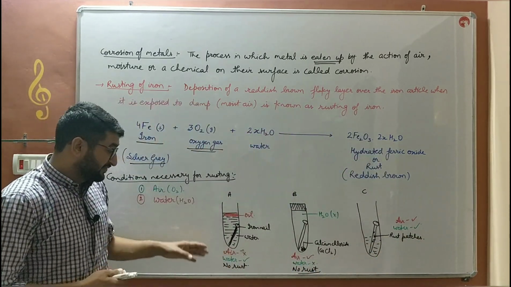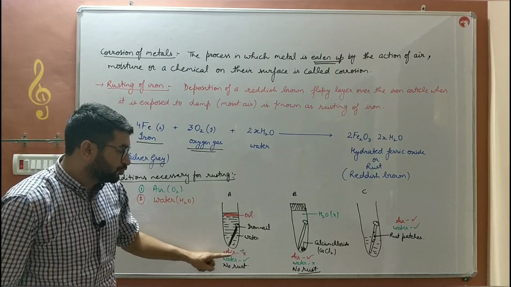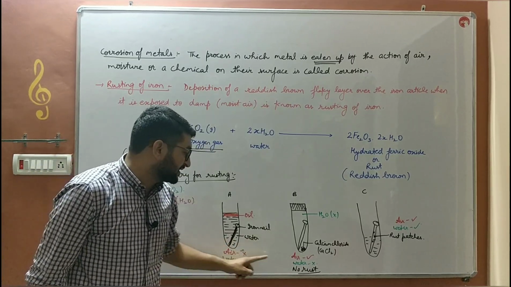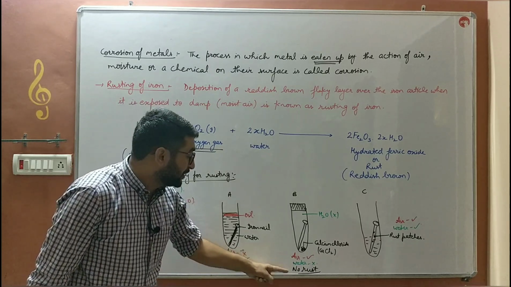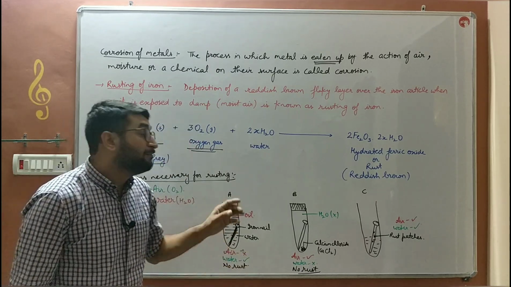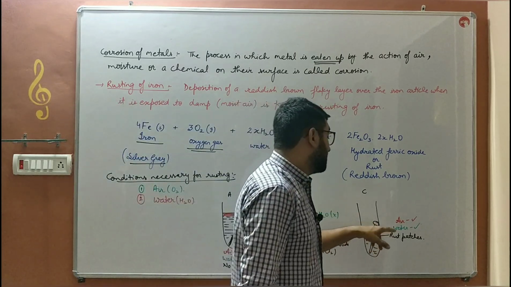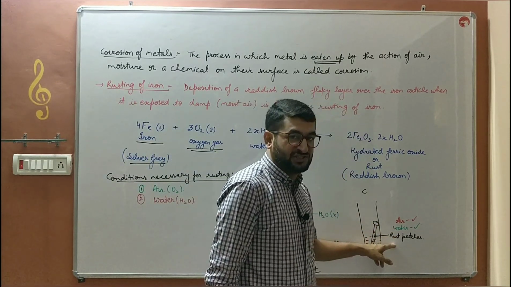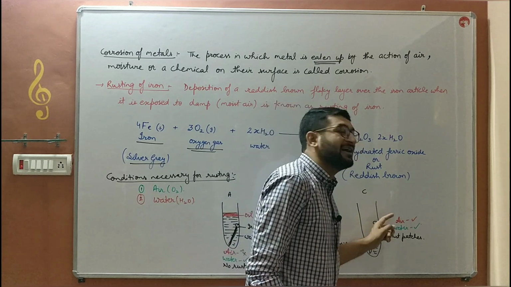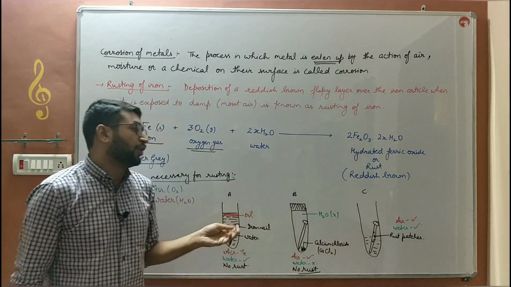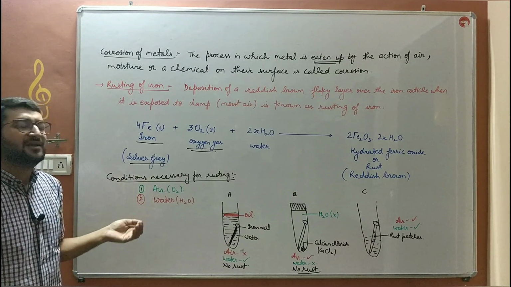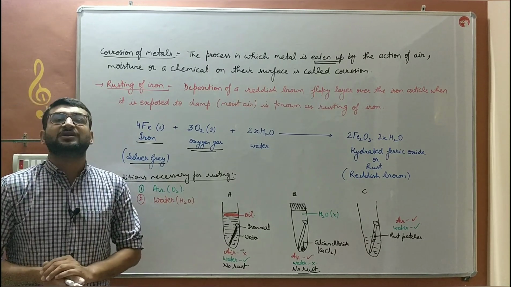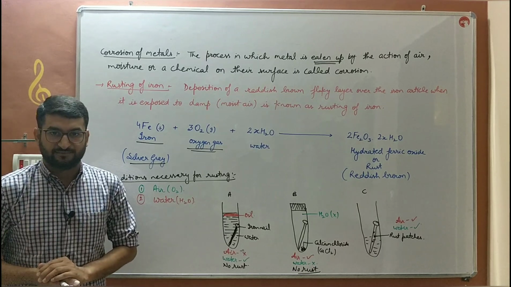So this activity proves that if out of these two conditions one is not available, in this air is not and in this water is not available, then no rust will form. But if an iron article has to catch rust, then it must have both air and water. So what are the conditions necessary for rusting? Air, that is oxygen, and water.